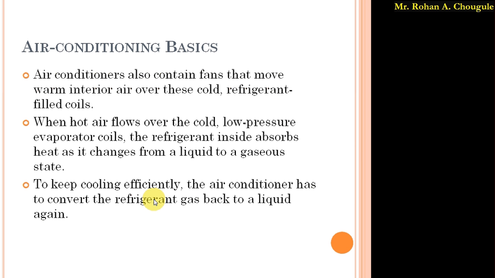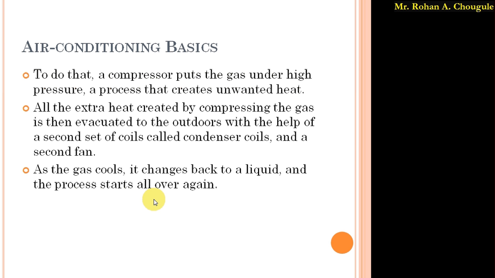As we have to repeat the process again and again, we require liquid refrigerant. So we convert this gaseous refrigerant into the liquid form, and for that the compressors are used. These compressors put the gas under high pressure, and this process creates unwanted heat, which we remove using the condenser coils and fan system.